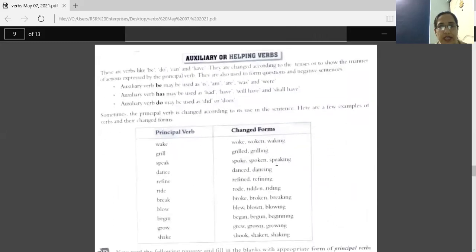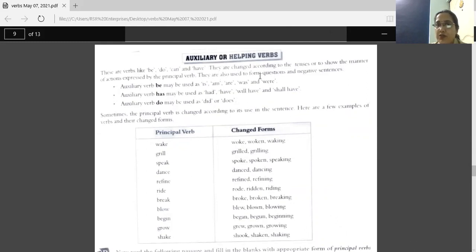Okay, next we have auxiliary or helping verbs. Now, what are these? These are verbs like be, do, can, and have. They are changed according to the tenses or to show the manner of action expressed by the principal verb.